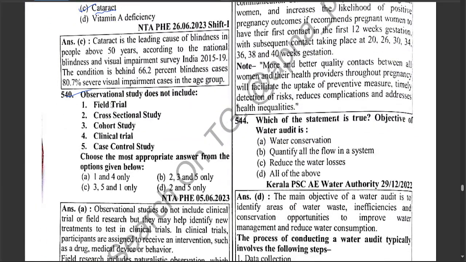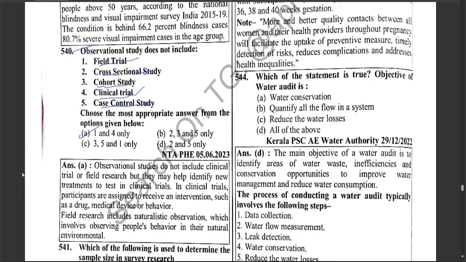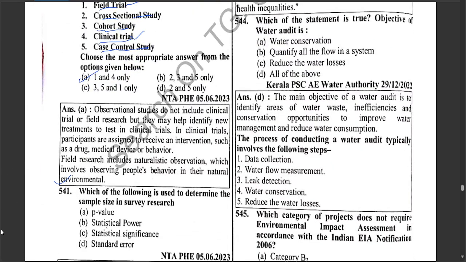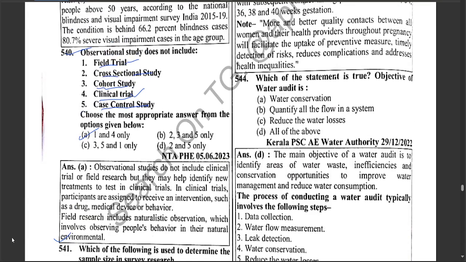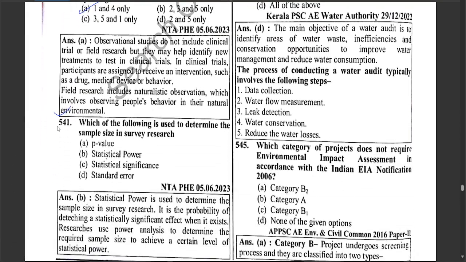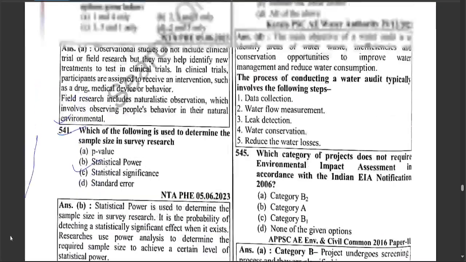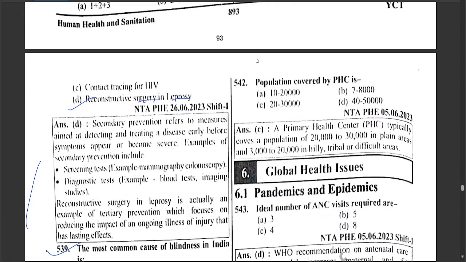Observational study does not include: field trial, cross-sectional study, cohort study, clinical trial, case control study. Hence, 1 and 4, field trial and clinical trial, is correct. Which does not include observational study. Okay? Which of the following is used to determine the sample size in survey research? Statistical power. Next question: the population covered at a PHC, which is 22 to 30 thousand.